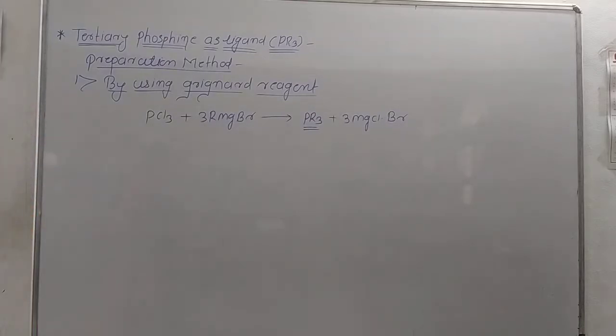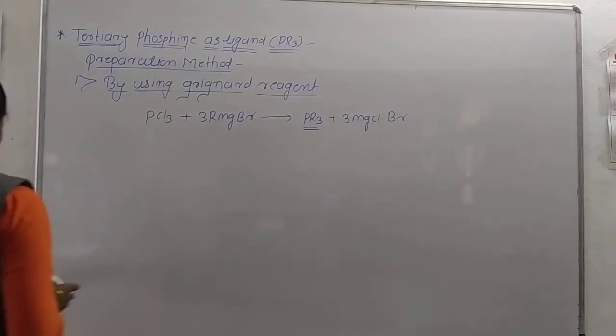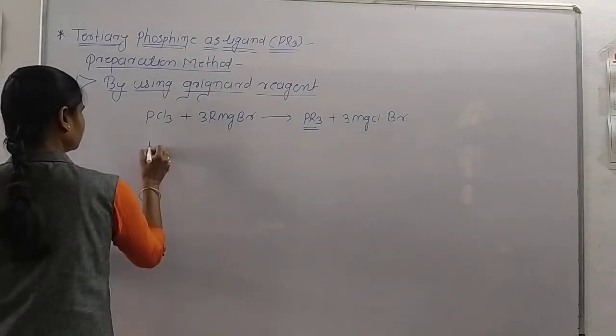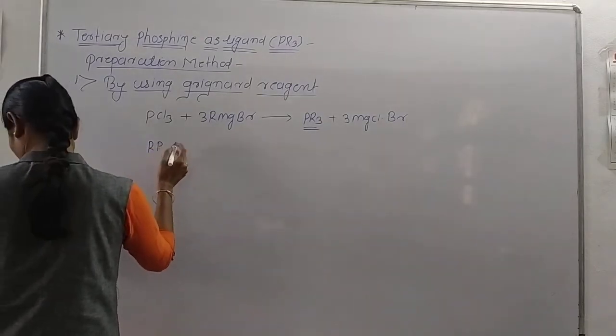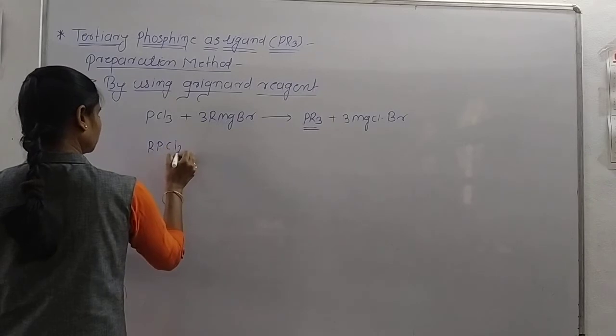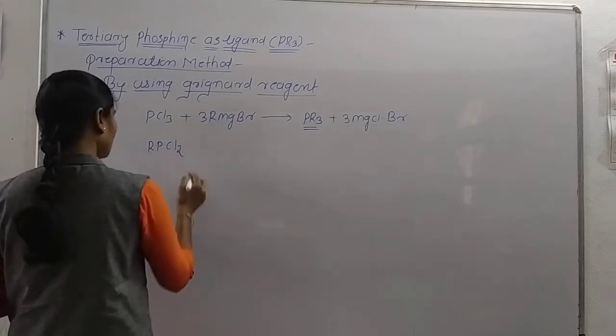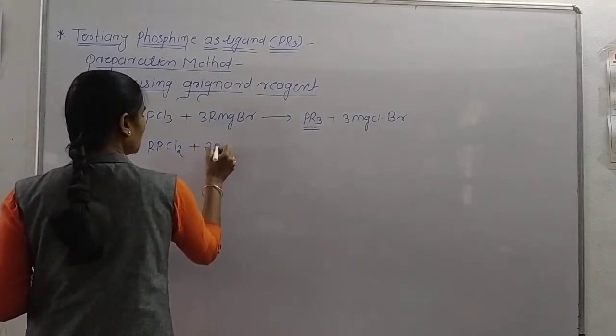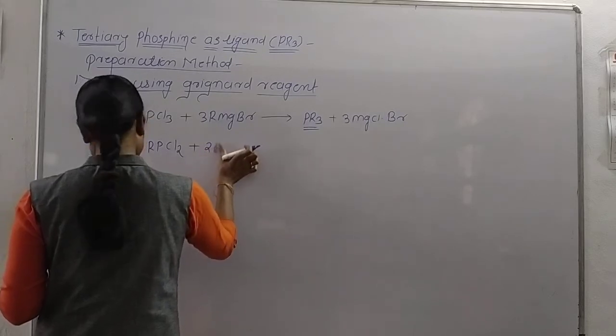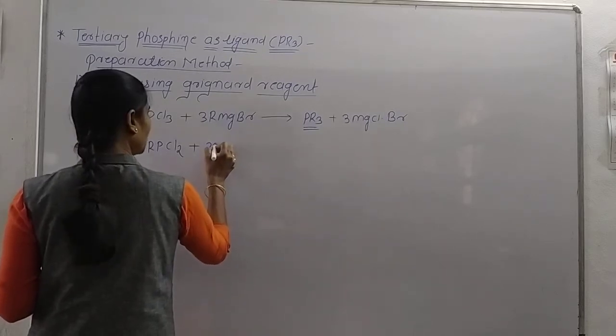Second, alkyl dichlorophosphine reacts with 2 molecules of Grignard reagent.